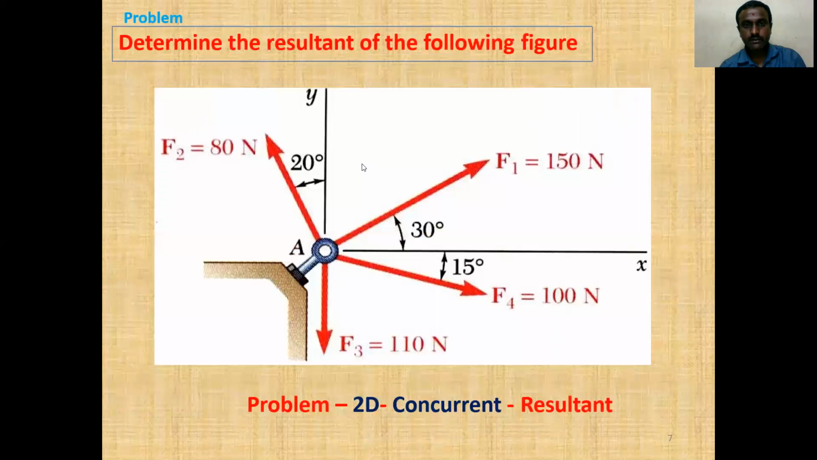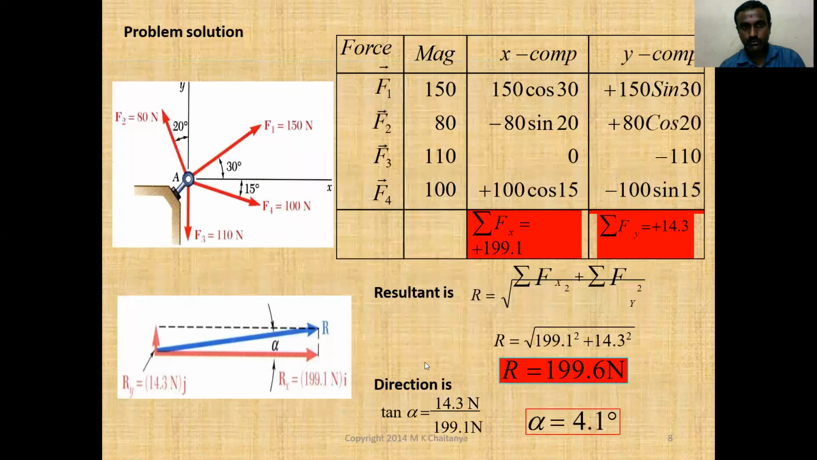Now we will discuss a problem. Forces F1, F2, F3 and F4 make angles of 30 degrees, 20 degrees and 15 degrees, with F1 equal to 150 Newton, F2 equal to 80 Newton, F3 equal to 110 Newton and F4 equal to 100 Newton, in a 2D concurrent system. Find the resultant. So we will see how to solve.